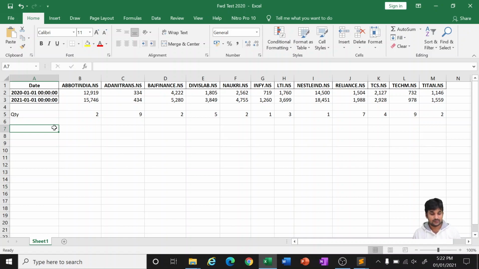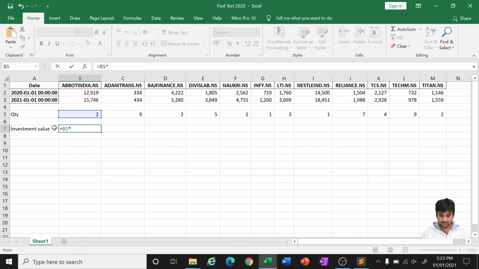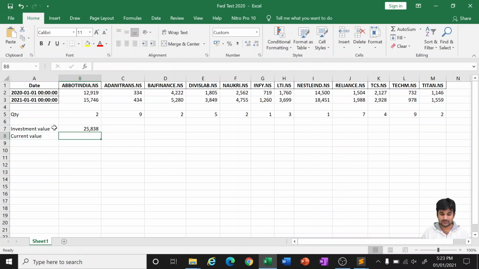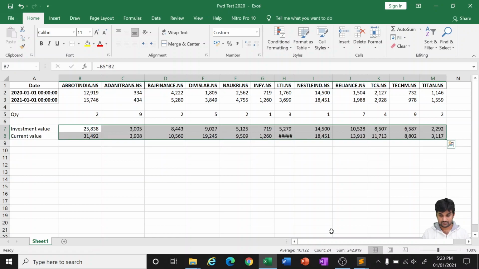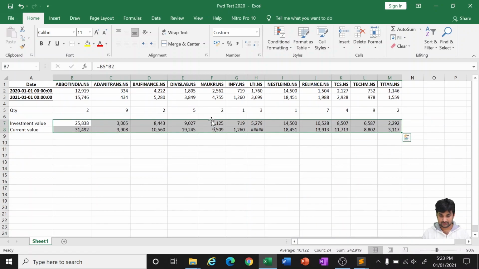Okay. Now, the purchase value, the investment value, is the number of stocks multiplied by the purchase price at that time. So the current value, the value as on today, is this.